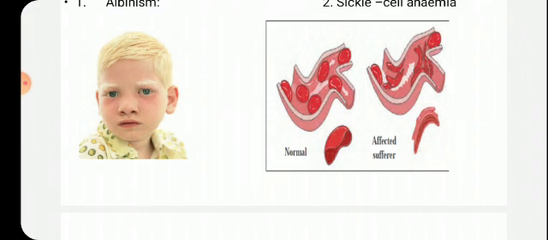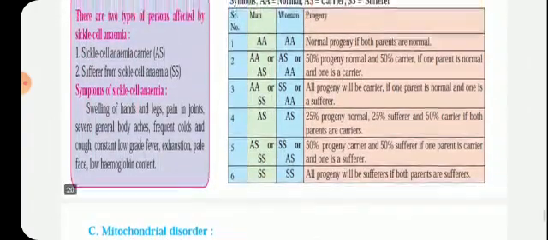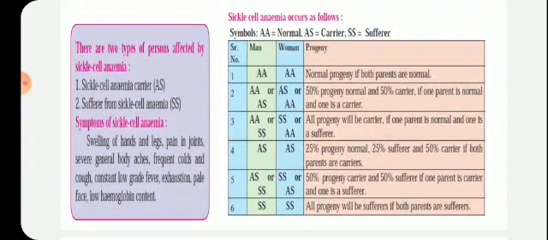See here, on page number 191, a table is given wherein you come to know how many chances there are of a person suffering from sickle cell anemia. Okay. See here, capital A means normal. If both parents are normal, the new progeny will be normal.